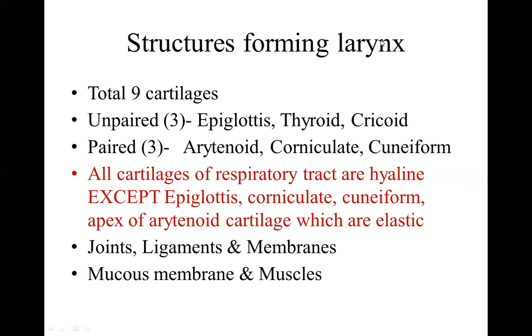All cartilages of the respiratory tract are hyaline, except epiglottis, corniculate, cuneiform, and apex of arytenoid cartilage, which are elastic. All hyaline cartilages can ossify as a degenerative change in old age. Then we will discuss the joints, ligaments, and membranes of larynx, mucous membrane, and the muscles.